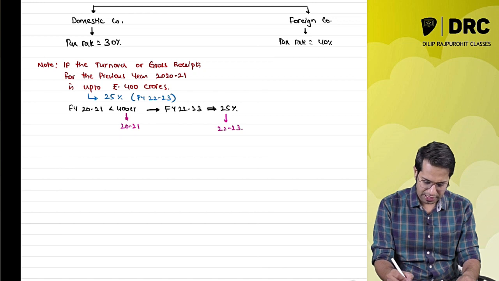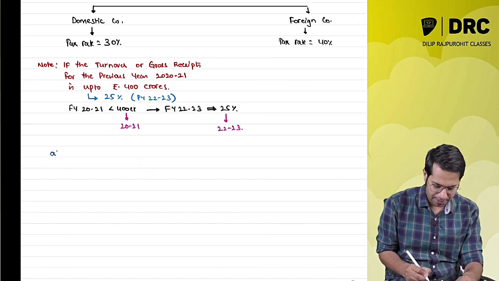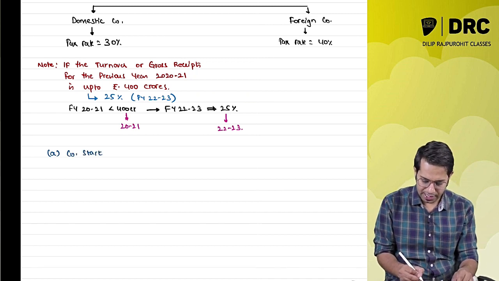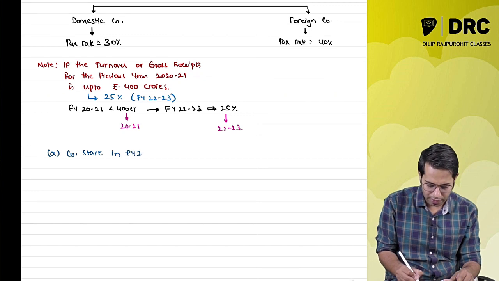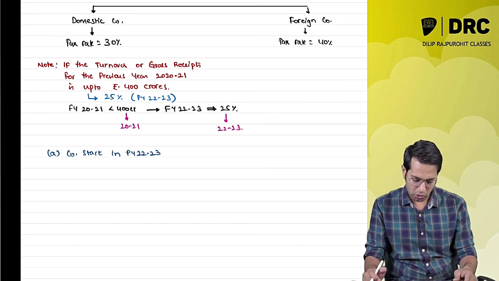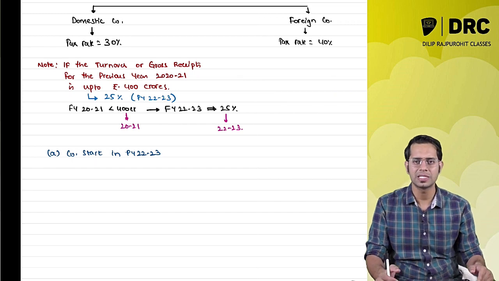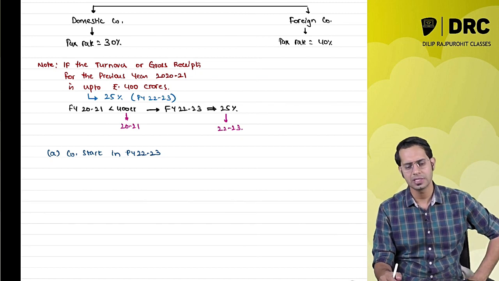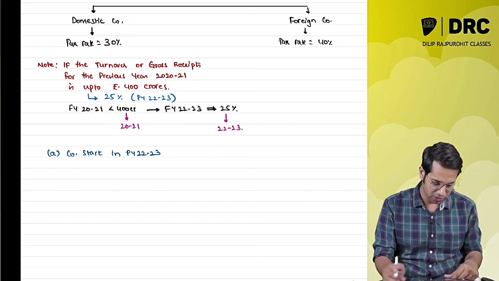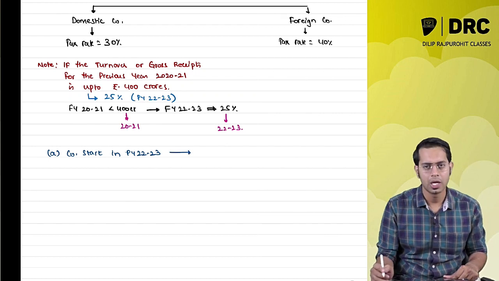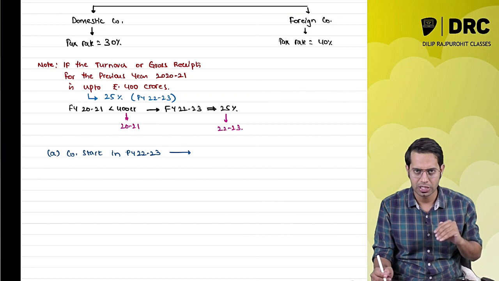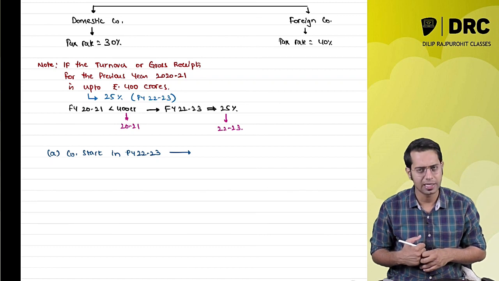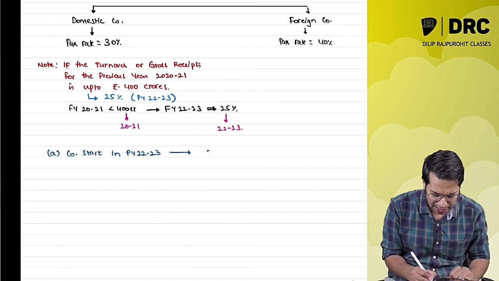Now, sir, can you please give an example and explain what you are actually trying to mean? Say for example, example number 1. A company started its operation in the previous year 22-23 only. So tell me, what is the rate of tax which will be applied for this domestic company? Sir, for that, tax rate will be 30%, sir.